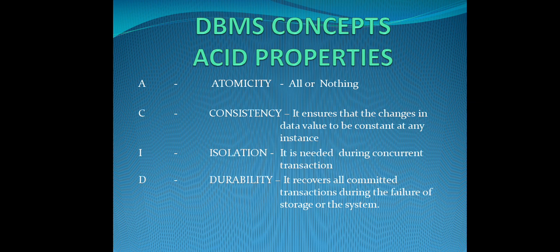This is atomicity. I'll give you one example. Suppose you are going to book a ticket on an airline. What is the procedure? You have to pay money, and once you pay the money, the seat will be reserved. These two actions have to be done together. Once you pay the amount for your ticket, the seat is immediately reserved for you. If one action is taken without the other, it causes an error. For instance, I paid the money for the ticket, but the seat is not reserved for me.